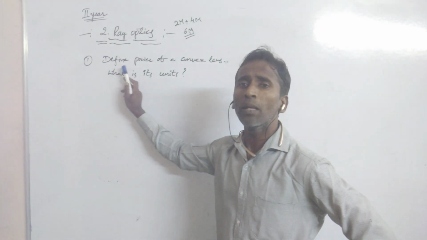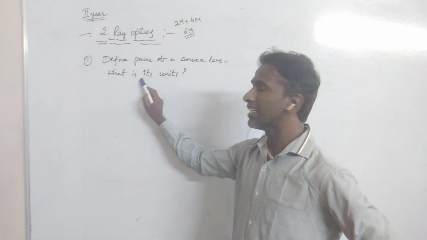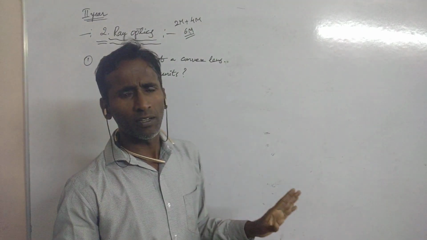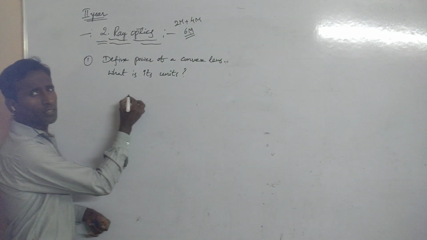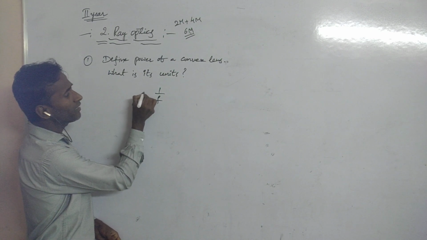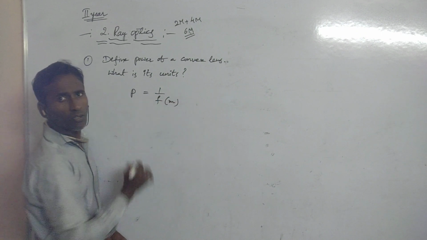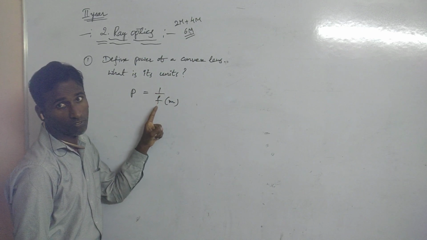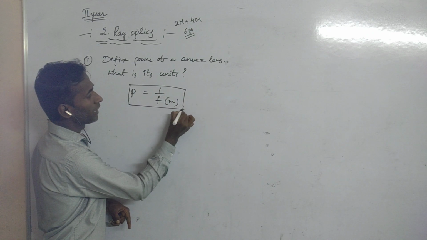The first one is: define power of convex lens. What are its units? Simply write, no need to write elaborately. The power of a convex lens is the reciprocal of the focal length. The reciprocal of focal length is known as the power of a convex lens, P equals 1 by f, when f is in meters.